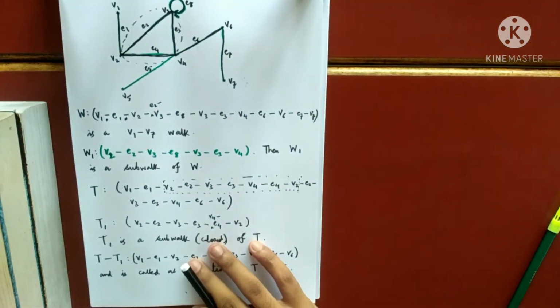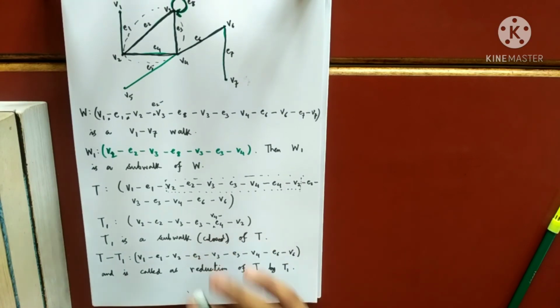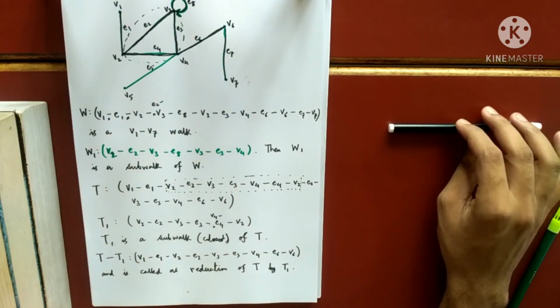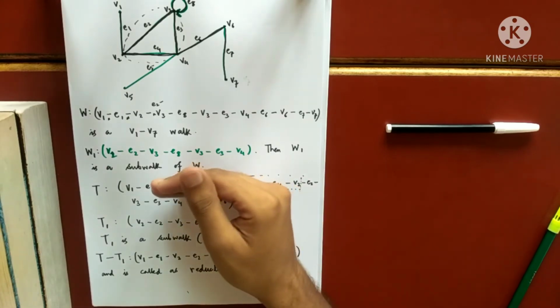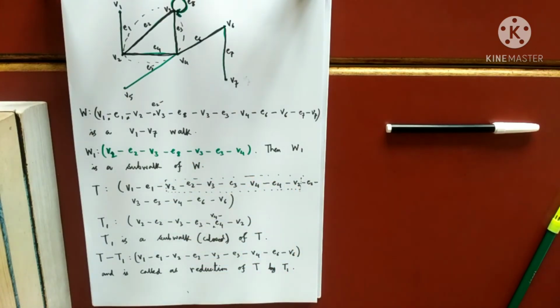So in the next class I will do a theorem which will be like, whenever there is a UV walk, there is a UV path. So if I can find a walk from a vertex to another vertex, I can definitely find a path. That walk can be reduced to a path using the same concept. Understood the idea?